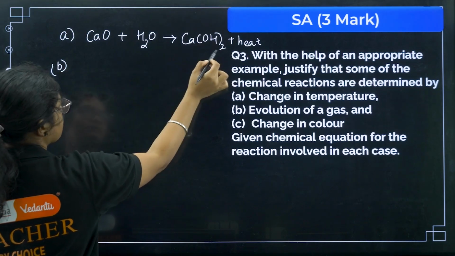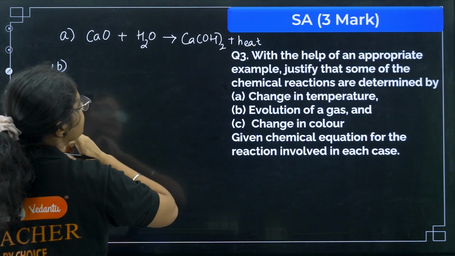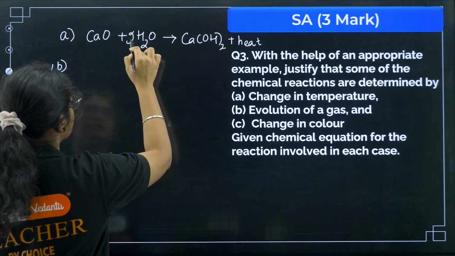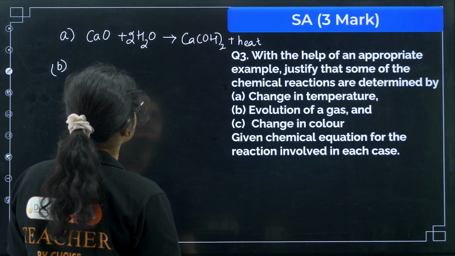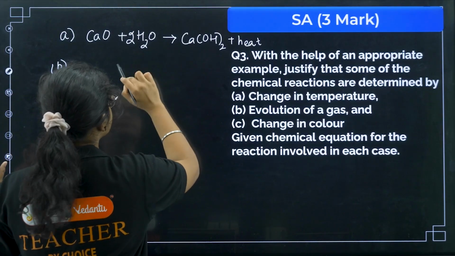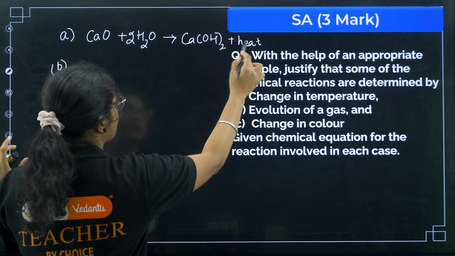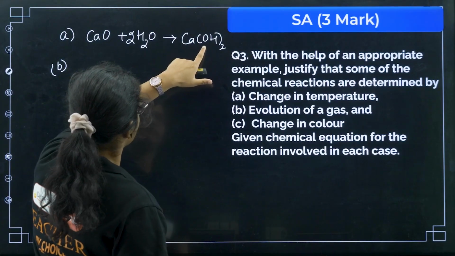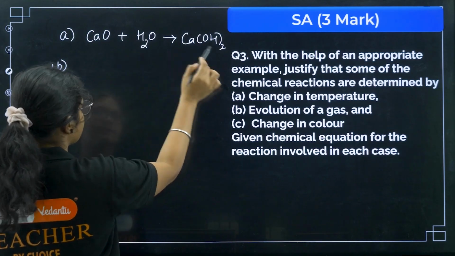Next, you can balance this one also. It is already balanced, right?